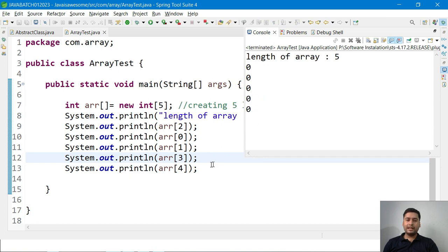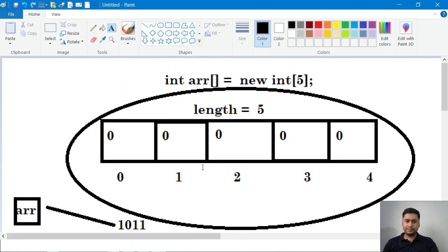Let me give an index value which does not exist here. We only have index values 0 1 2 3 4 right now. I want to give index number 5, which is not available in the array. So we got an error because that index value is not available. There is no index 5, because index values start at 0 and go up to 4 only if the length is 5. If the length is 10, then we can go from 0 to 9.